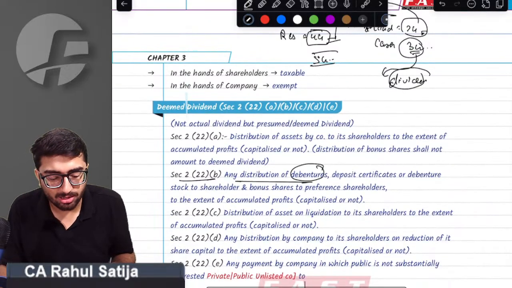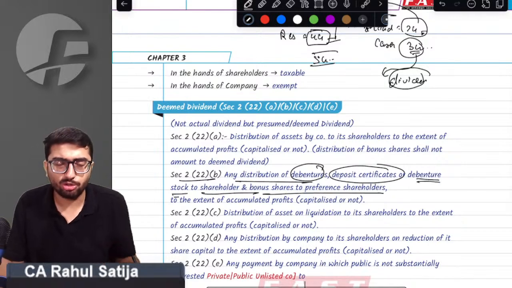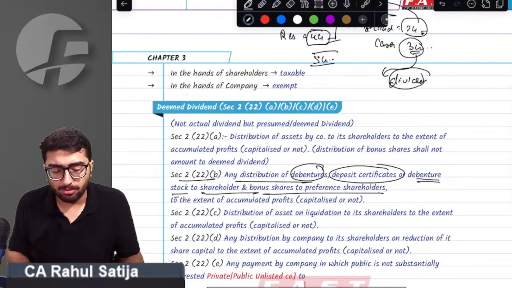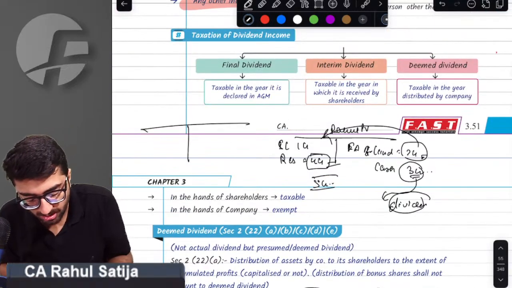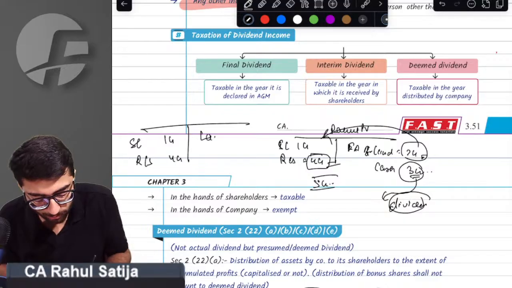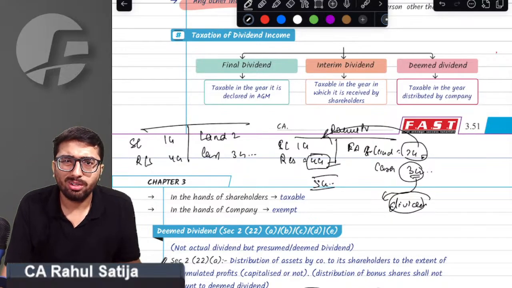Sir, any distribution of debentures, debenture deposit certificate, debenture stock to the shareholders, or bonus to preferred shareholders shall also be considered as dividend. See, for example, this is the share capital 1 crore, reserves and surplus 4 crore, land was 2 crore, cash was 3 crore. What did the company do?